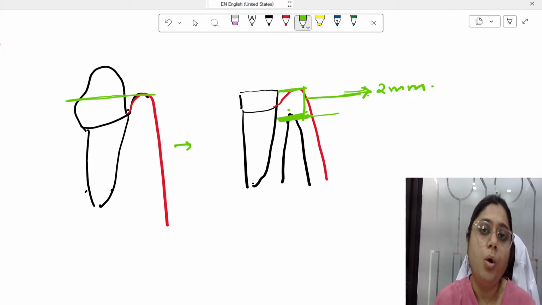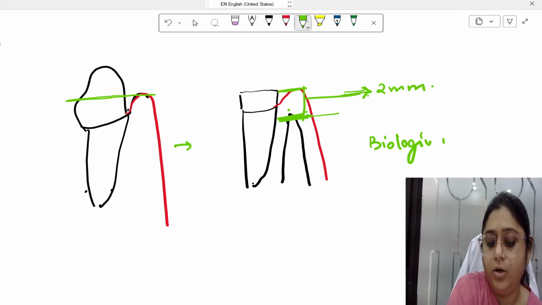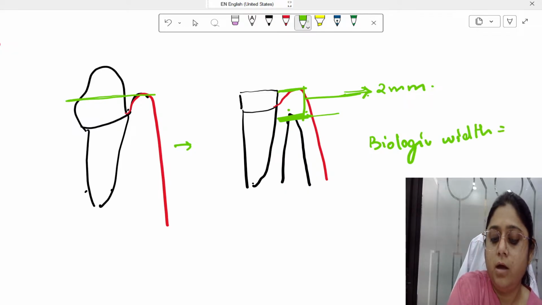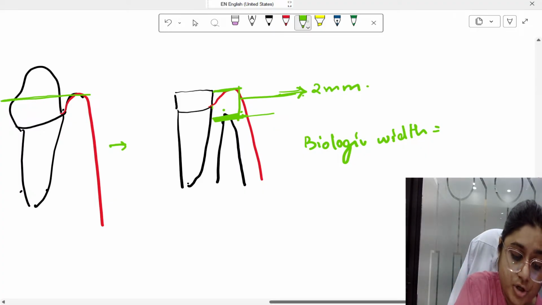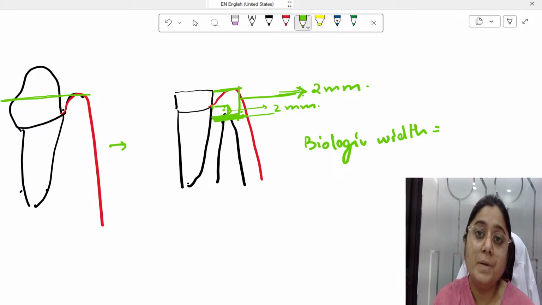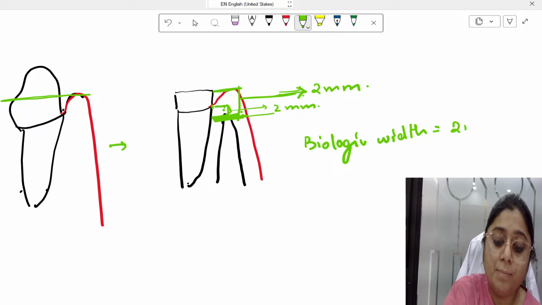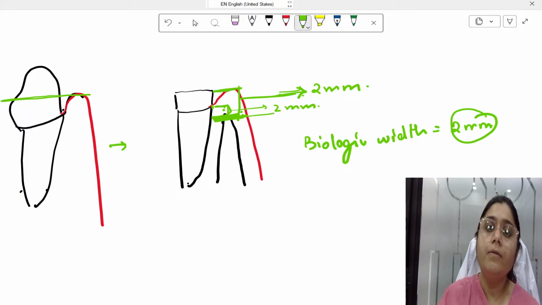Now, we know that there is a concept of biologic width, which is the width of the connective tissue from the junctional epithelium up till the alveolar crest. This much should be at least 2 mm. If this 2 mm is not maintained, what will happen? There will be more bone loss, there will be plaque accumulation, there will be more connective tissue loss, right?